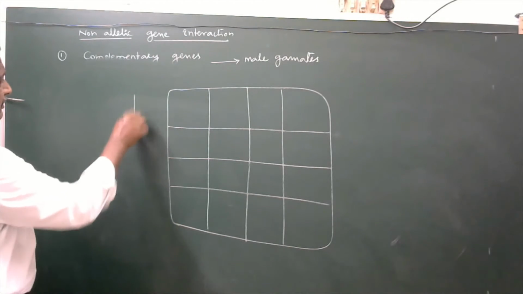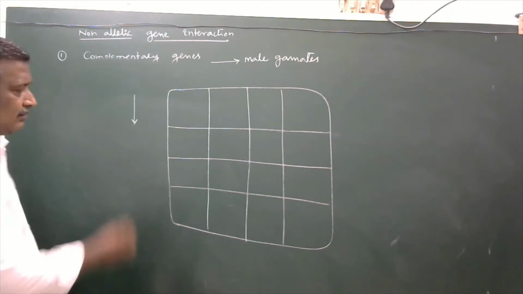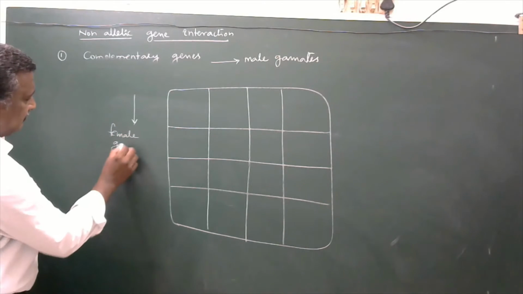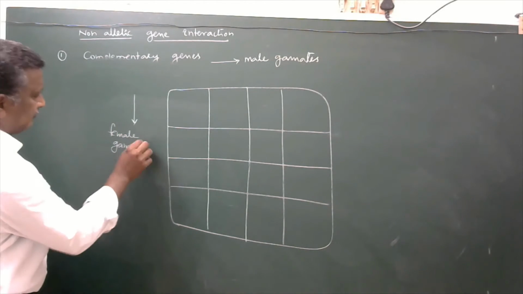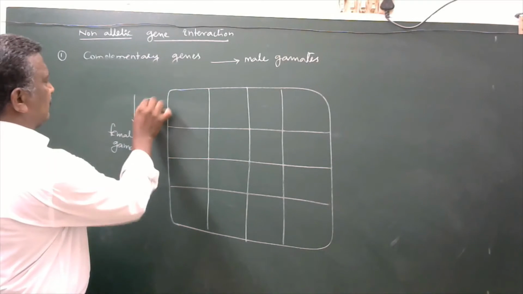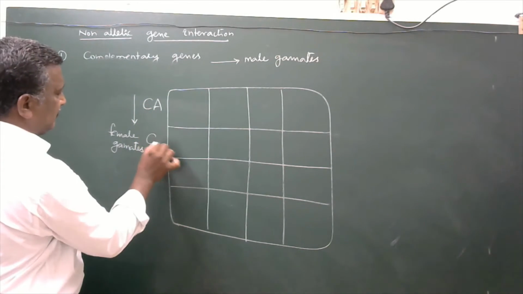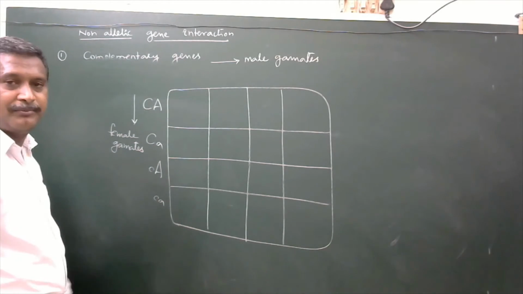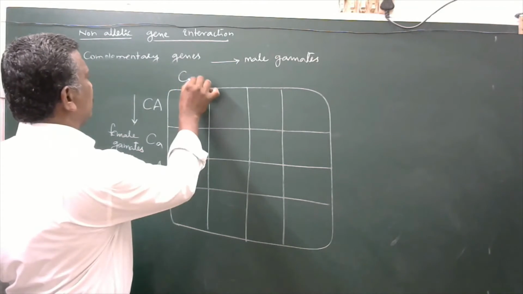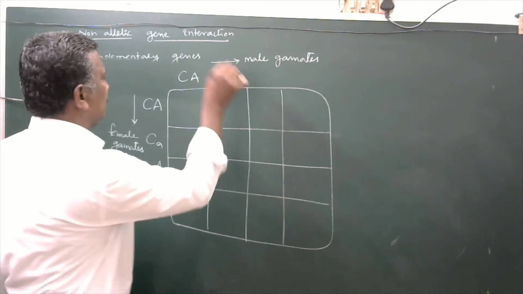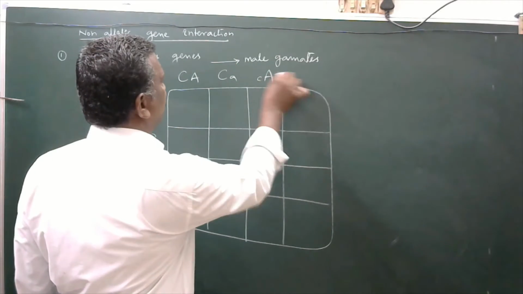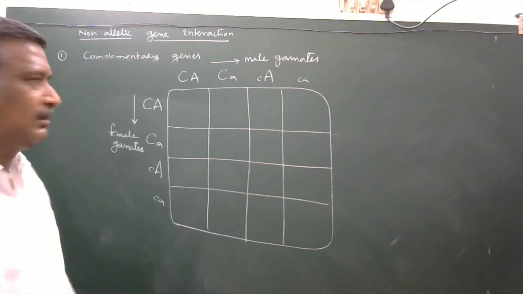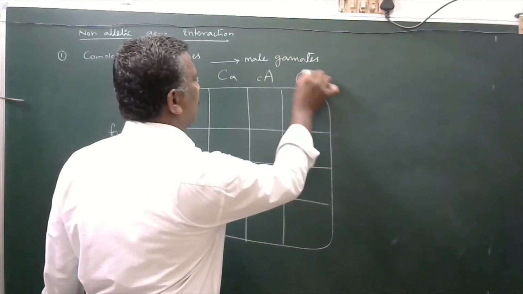In this direction, we are giving female gametes. What are the gametes? Capital C capital A, capital C small a, small c capital A, small c small a. Always gametes should be within a circle.